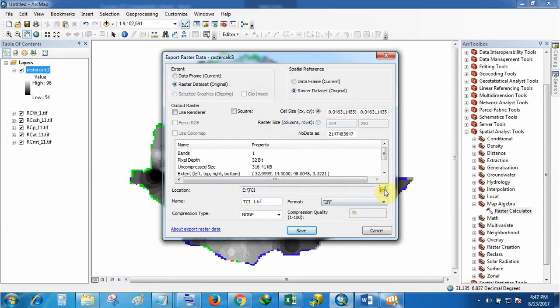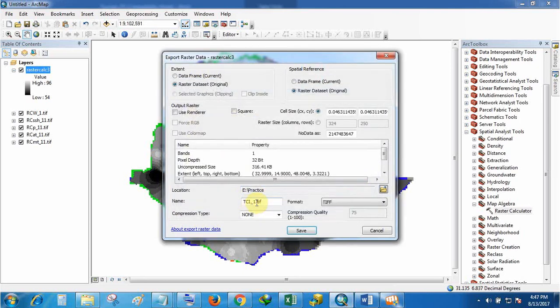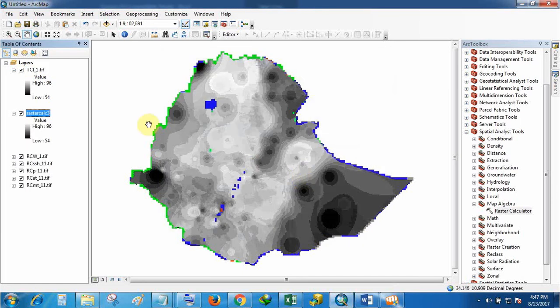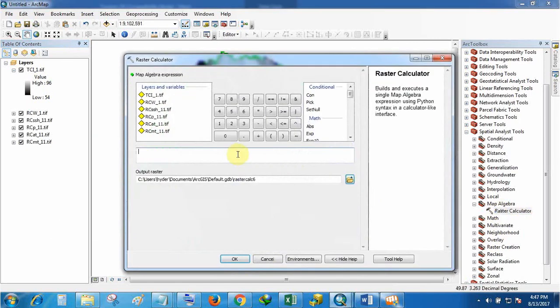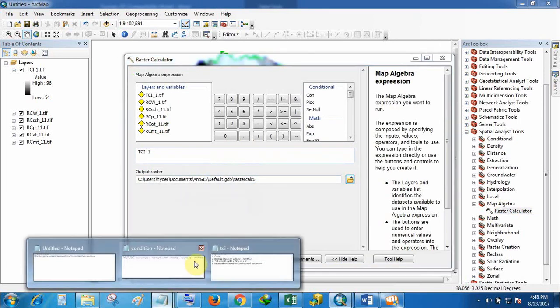Here, we can give the name of practice, TCI1.tif, and do it okay, save it, yes. So the name is here. Now we can remove it and now we can use the raster calculator.